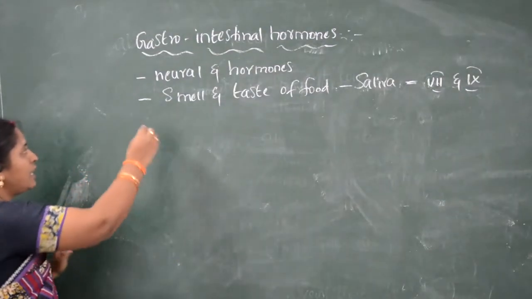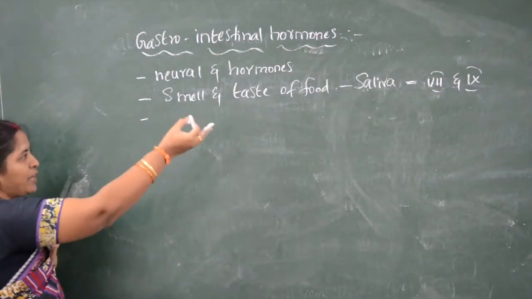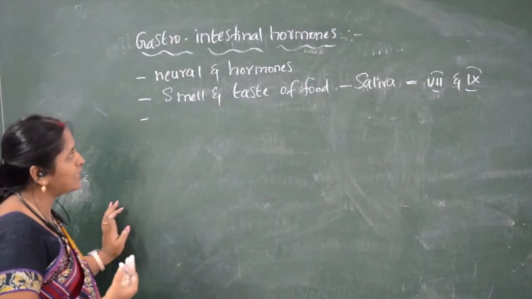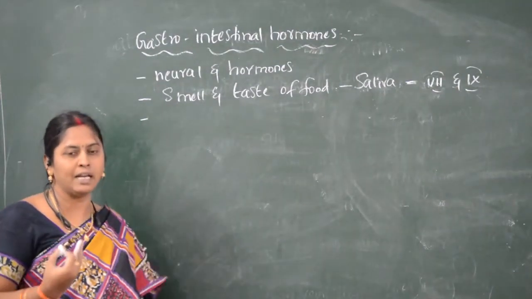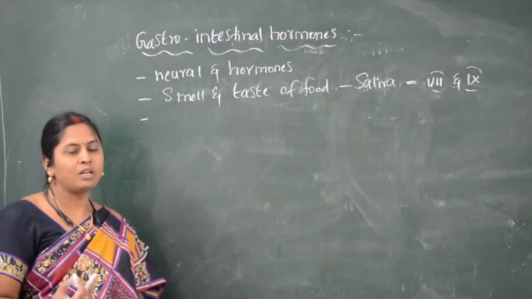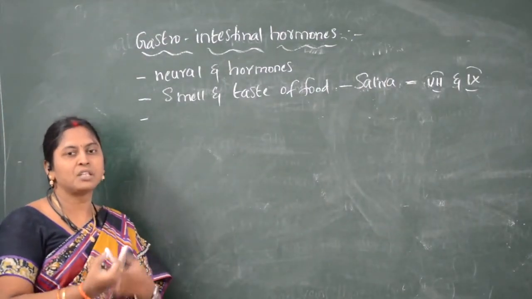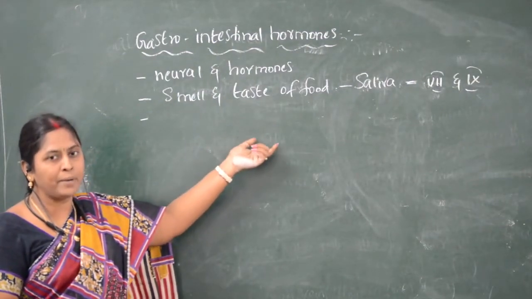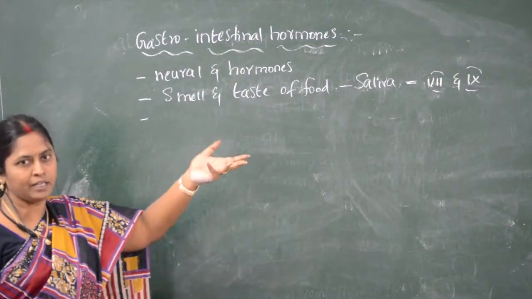In this way, not only saliva production in the oral cavity, but some other hormones are also regulating. Suppose mastication or movements of the alimentary canal are happening for the churning of food materials.